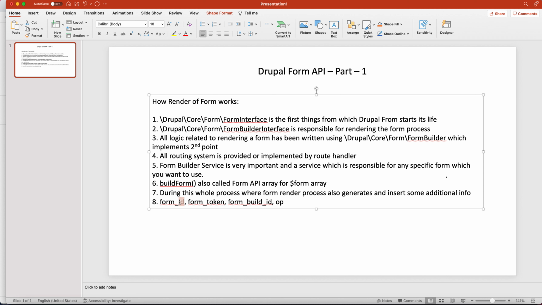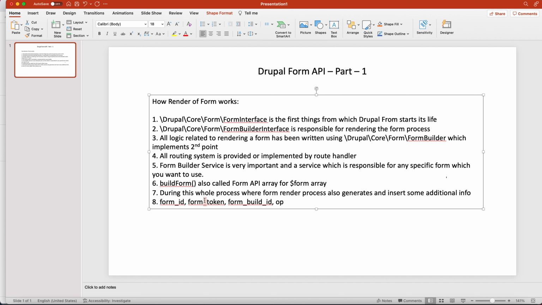Okay, this helps to identify which form is getting submitted. This is a very important ID, because only this creates uniqueness in any form, because by form ID only we can know which form is getting submitted. So by form ID only we can differentiate all the forms. Okay, so this is a unique ID.